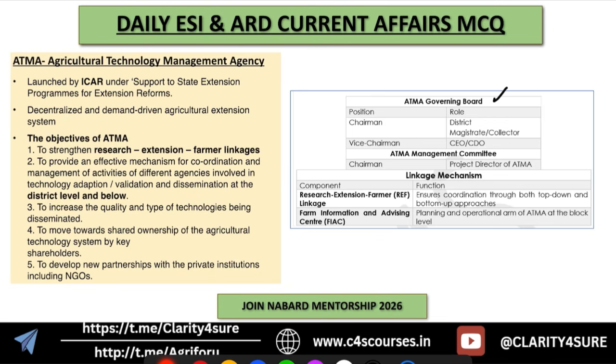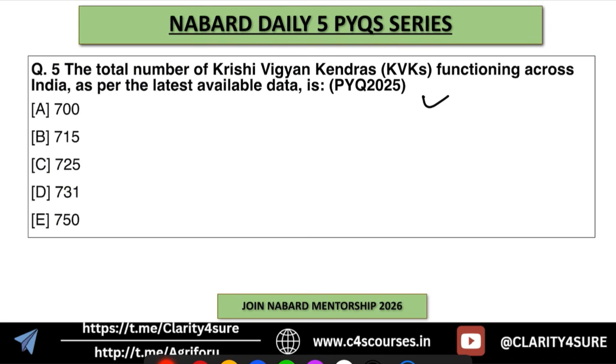So ATMA's governing board will have a district magistrate or collector as chairman and CEO or CDO as vice chairman. And ATMA's management committee will have the project director of ATMA as chairman. Okay, linkage mechanism. So there will be a research extension farmer linkage that ensures coordination through both top-down and bottom-up approaches, and there will be a farm information and advisory center, which will act as the planning and operational arm of ATMA at the block level. Okay, so these are some of the important facts about ATMA.